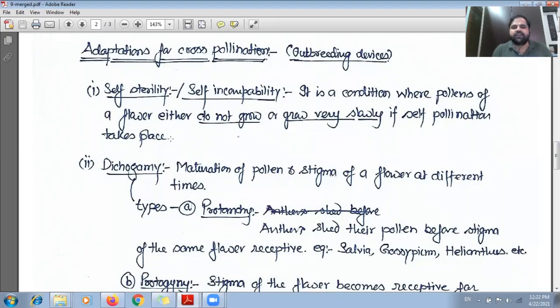So in overall, we can say such kind of modification is being done in some plants so that self-pollination will be stopped. So this kind of outbreeding device will be called self-sterility or self-incompatibility. So the same flower will not be compatible, or they will be sterile for the pollen grain of the same plant. Now, the second outbreeding device is